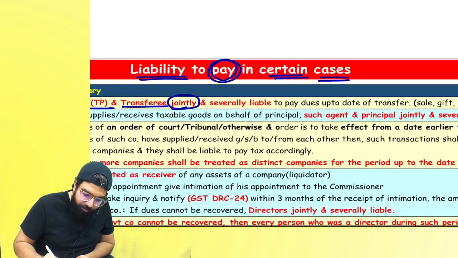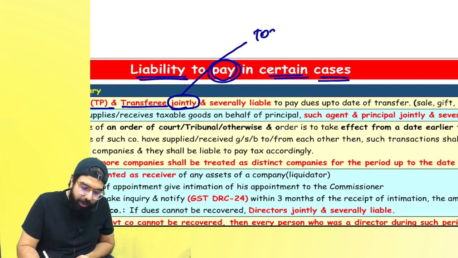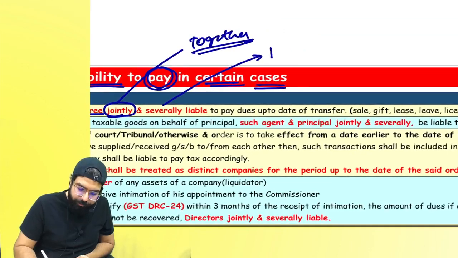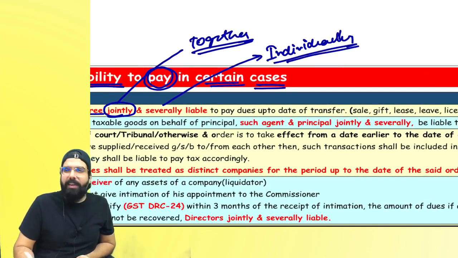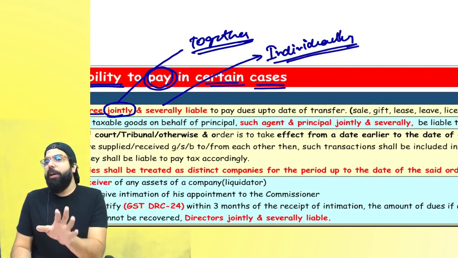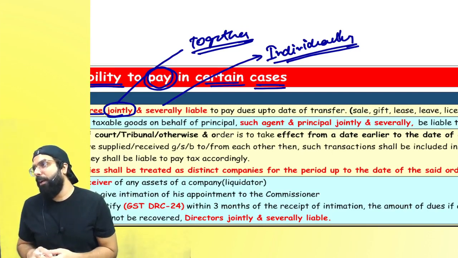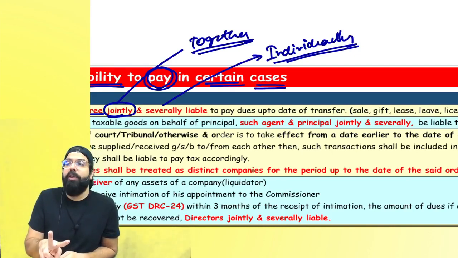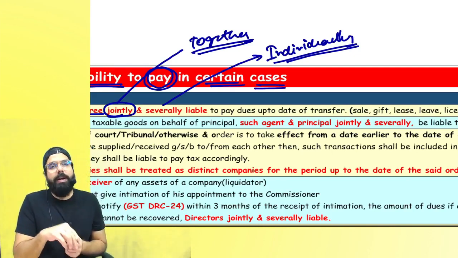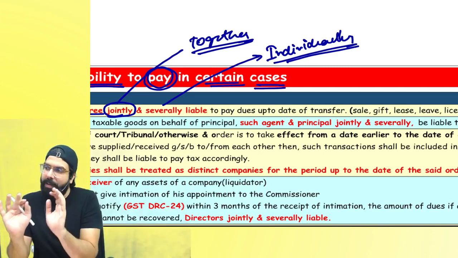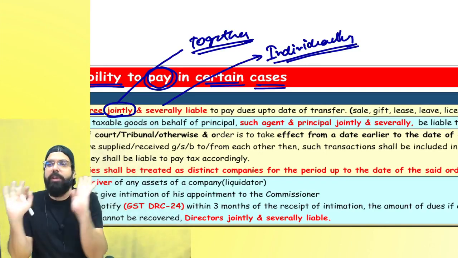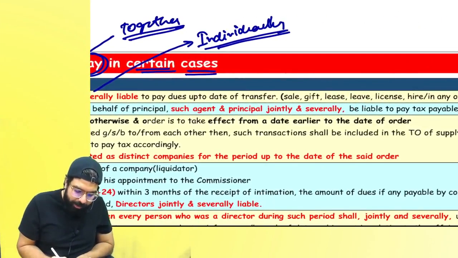Jointly means what, everyone? Jointly means together. Severally means individually. It's a legal term which is basically used: jointly and severally liable. Supposing me and my wife have taken a loan, we are jointly liable, and we both are severally, individually, also liable for the loan. So if they can recover jointly from both, very good. Otherwise, individually also they are liable. So who are liable? Transferor and transferee to pay the dues.